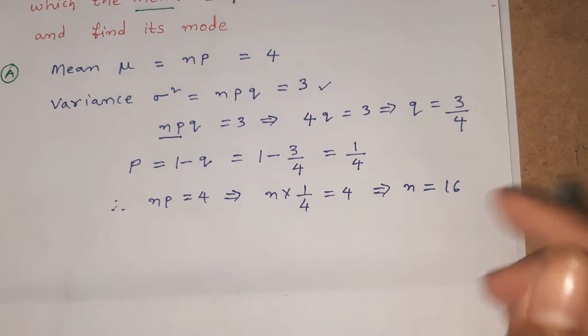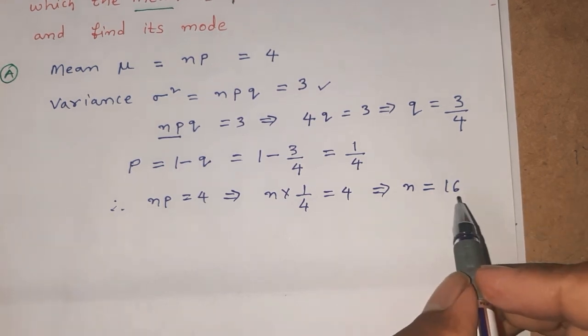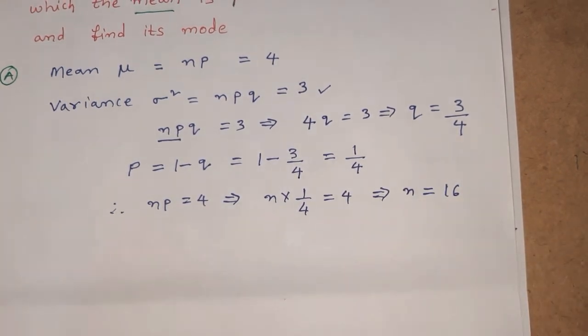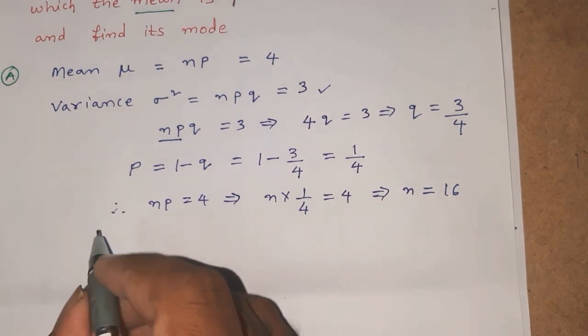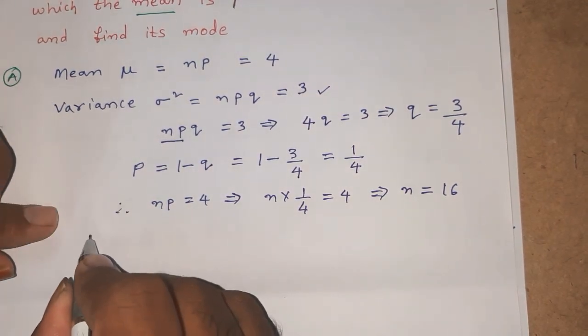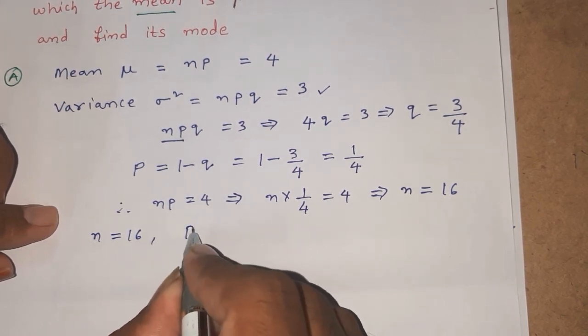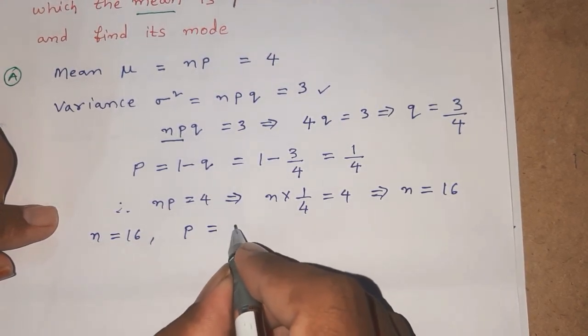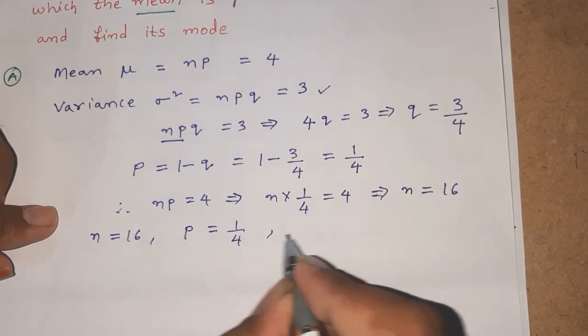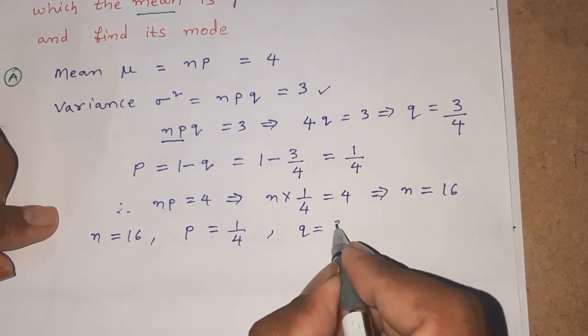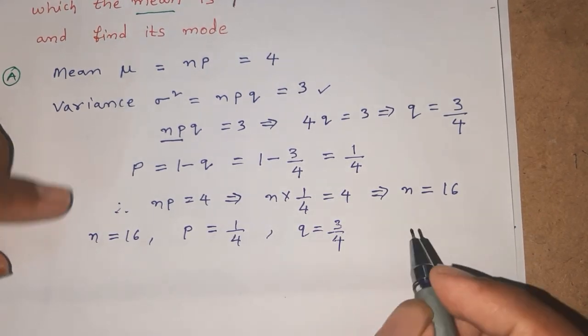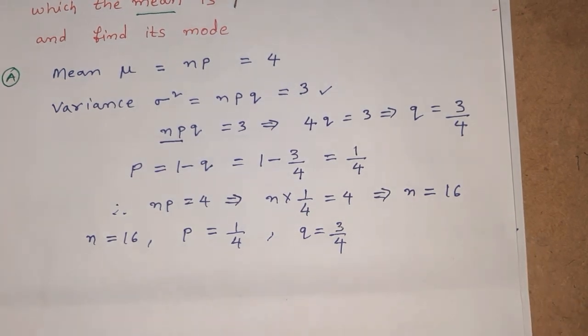Therefore the value of n is 16. Therefore n is equal to 16, p is equal to 1 by 4, q is equal to 3 by 4. These are the 3 values.